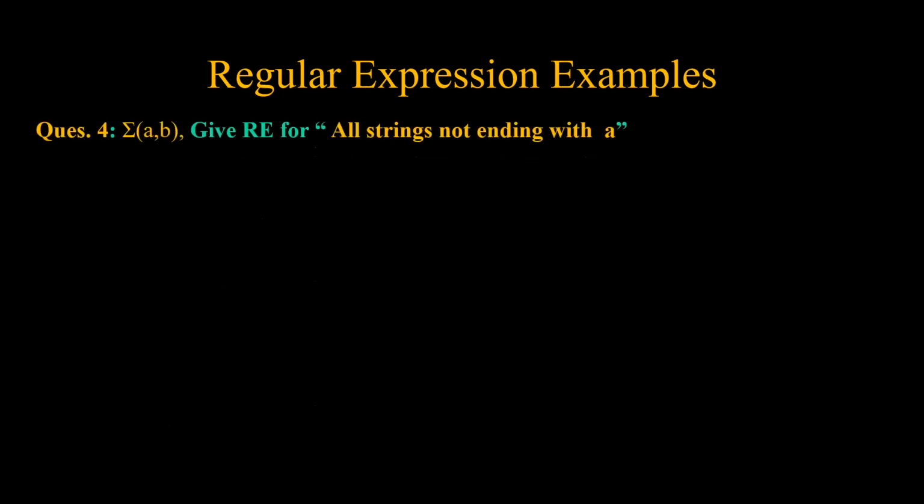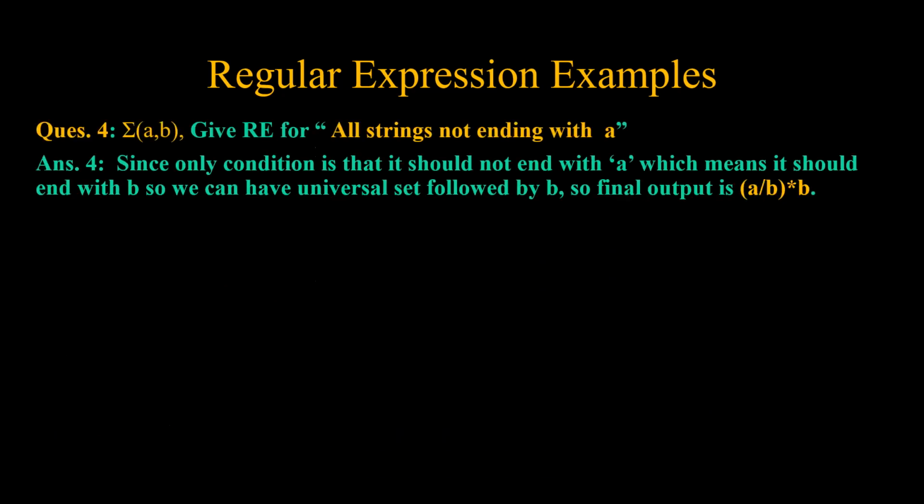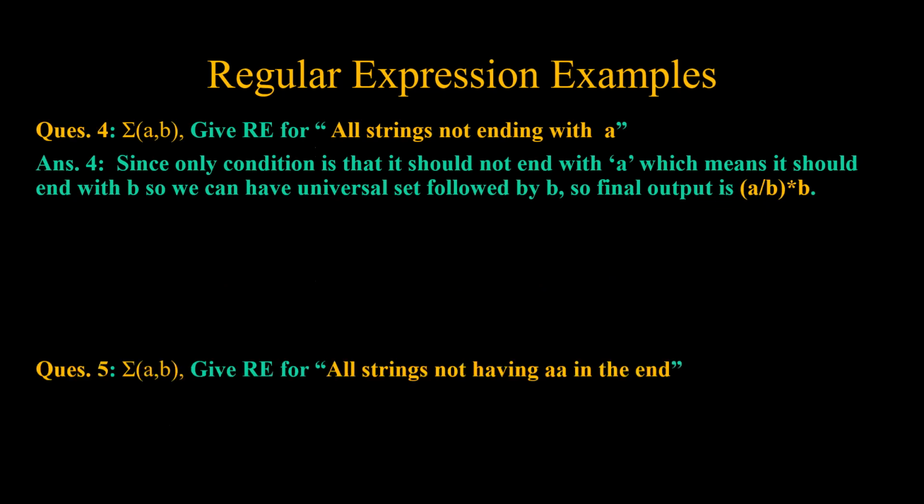Next I come to another expression: give the regular expression for all strings not ending with A. Since my sigma is {A, B}, not ending with A means they are ending with B. So this is the same as (A+B)*B.